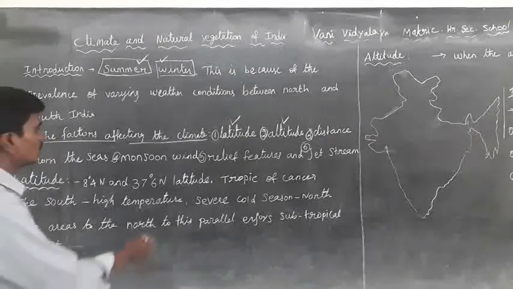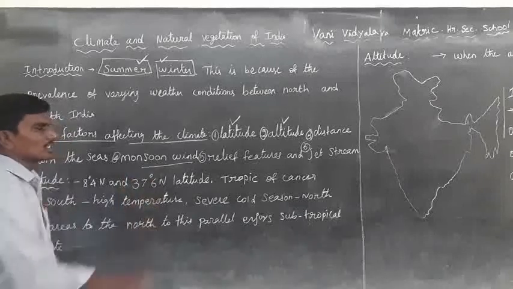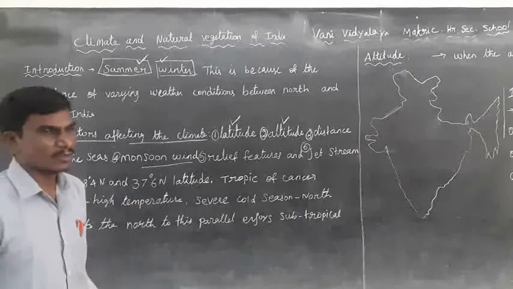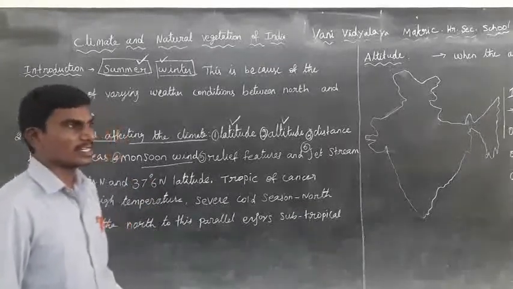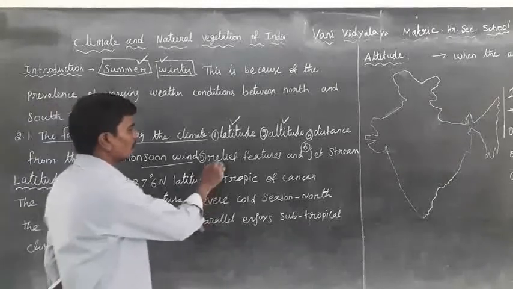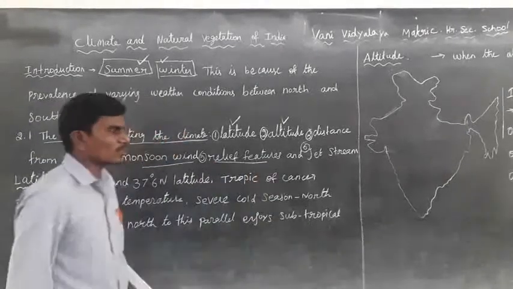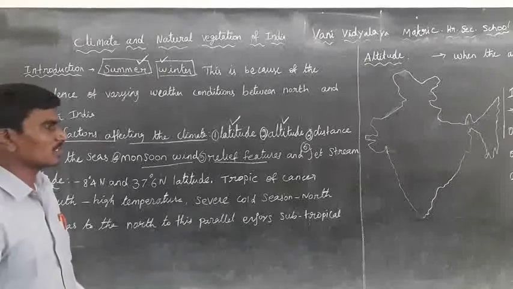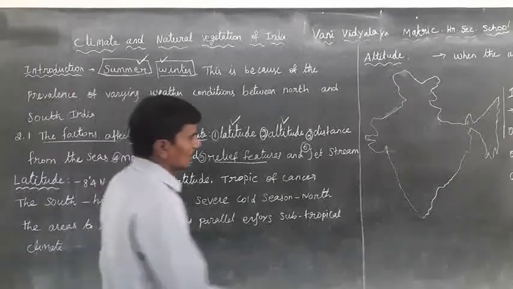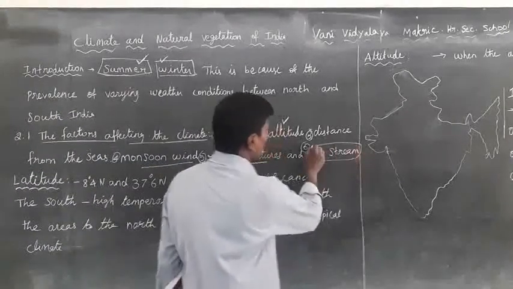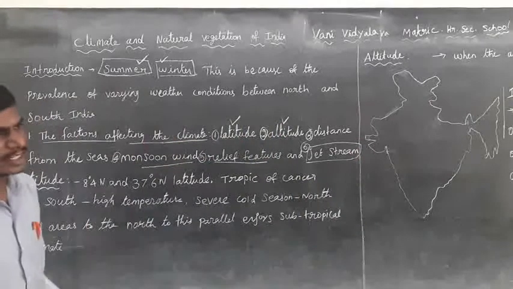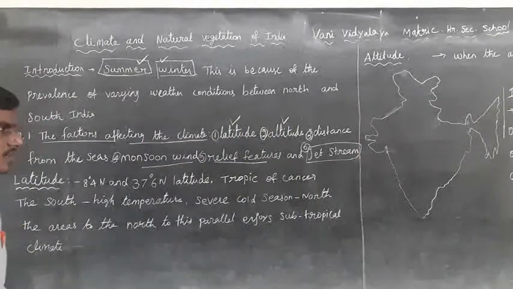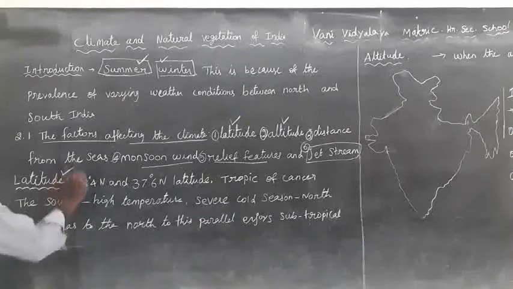And the monsoon wind near the coastal areas and mountain areas is very cool. The relief features for the mountain areas are very good. And the jet streams, that is every 10 and 15 years, so the jet streams are formed. First one is the latitude.